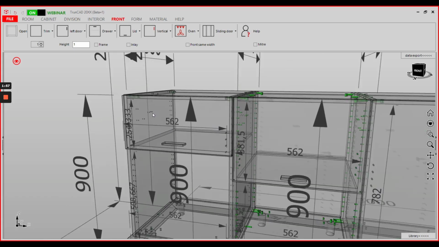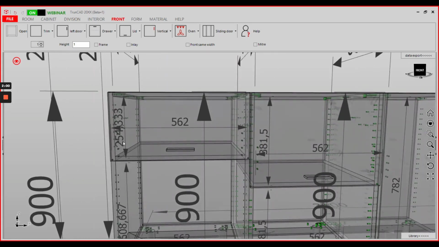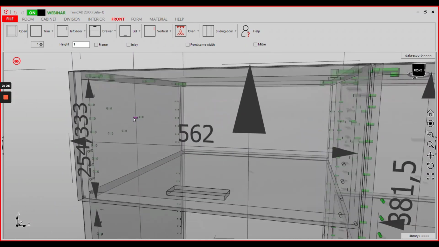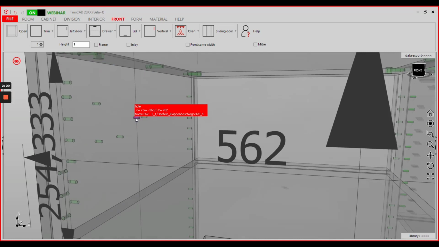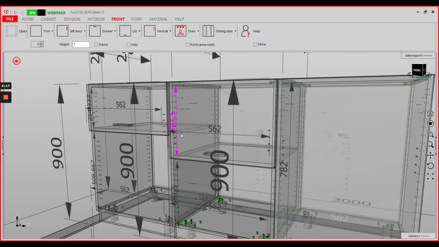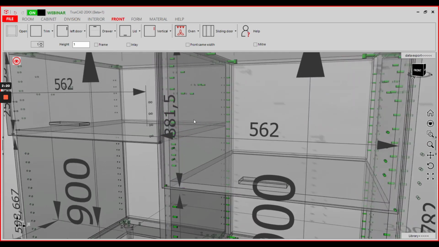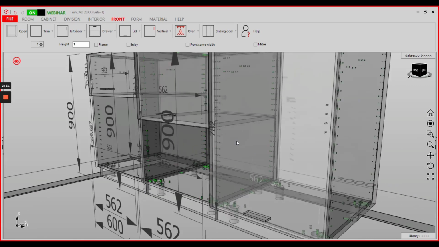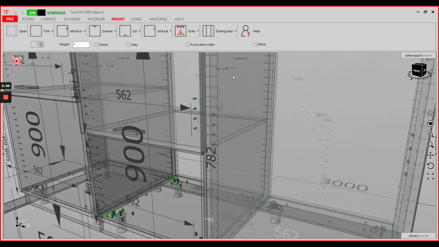Let's check in the glass view here. In this case, the flap door has a height of 254.333 millimeters. As you can see, the hinge for flap doors greater than 320 is selected. Here in this case, when the flap door has a height of 381.5, the fitting for greater than 380 is selected, and here when the flap door has a height of 782, it is the one for at least 430 mm.